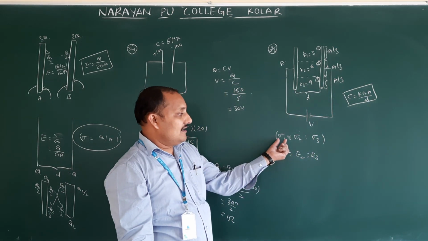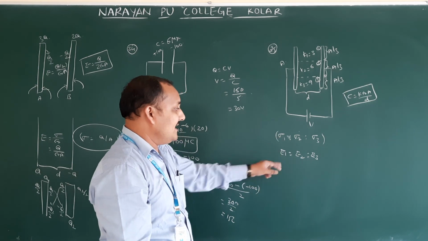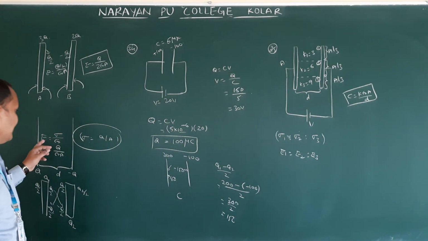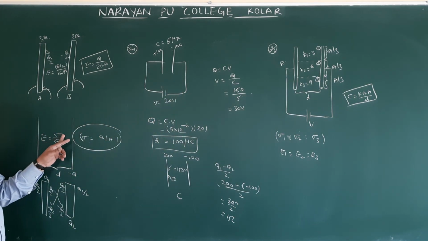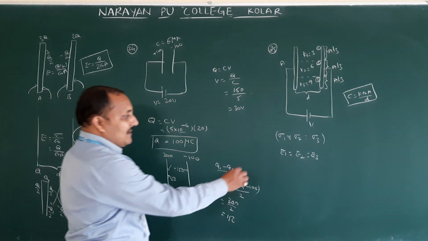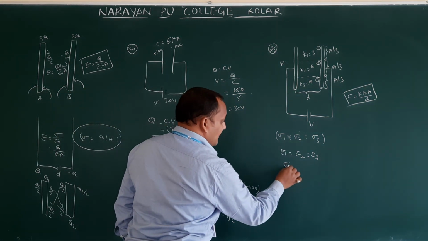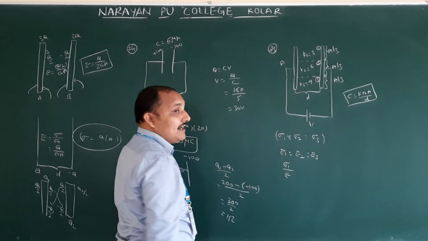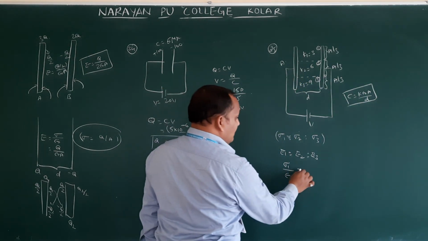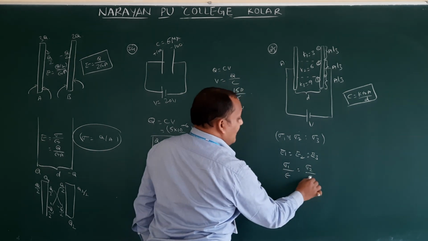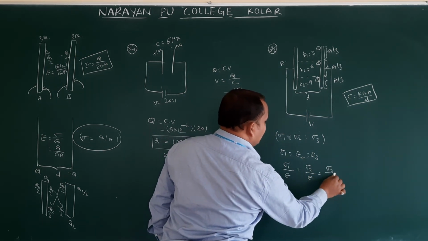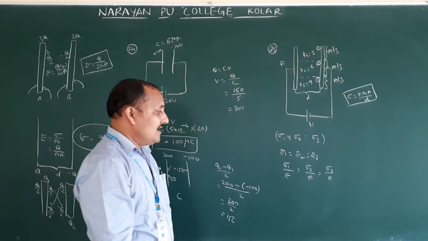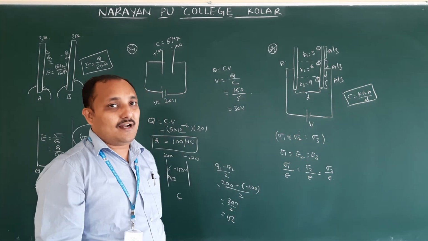But here they ask the sigma 1, sigma 2, sigma 3 ratio. What is the sigma and E relation? E is equal to sigma by epsilon naught. What can we write? Sigma 1 by epsilon, because this is filled with medium. Epsilon naught will come whenever free space is there. Sigma 2 by epsilon, sigma 3 by epsilon. What is the relation between epsilon, epsilon naught and K?